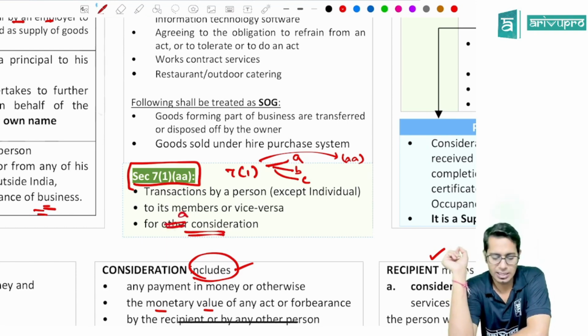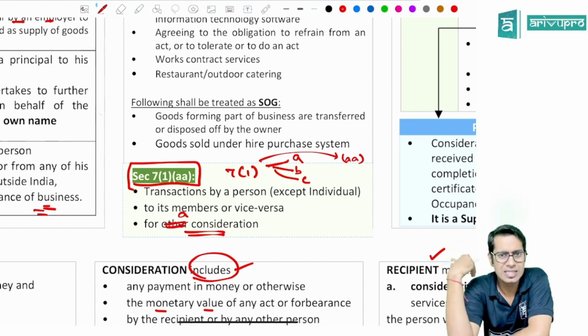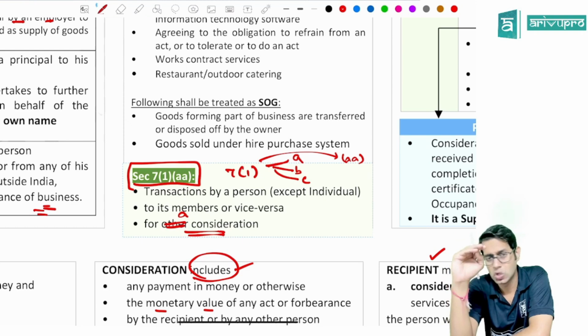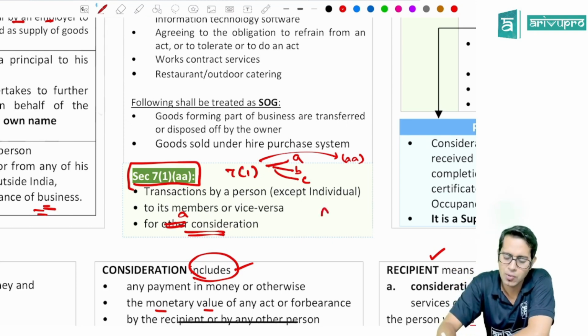Consideration. So if there is any transaction by a person other than an individual to another person who is a member of that particular institution, and that transaction is for a consideration. Basically they are talking about AOPs and BOIs etc., or they are talking about a resident welfare association.